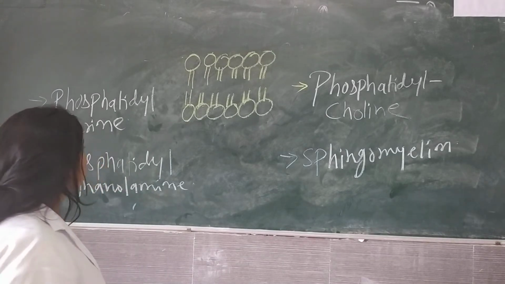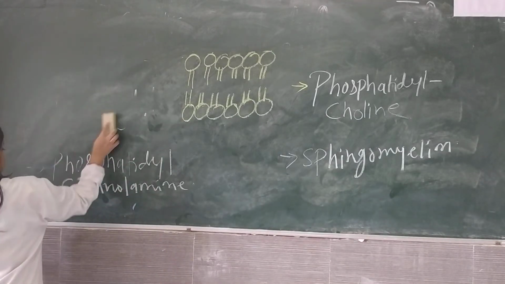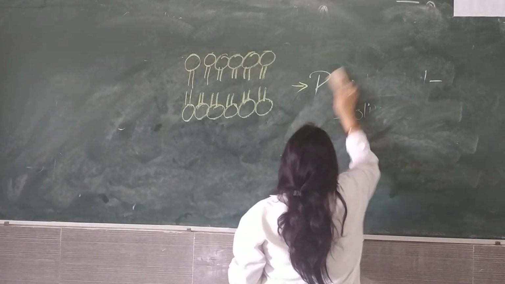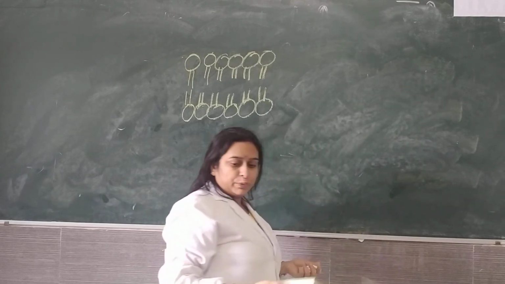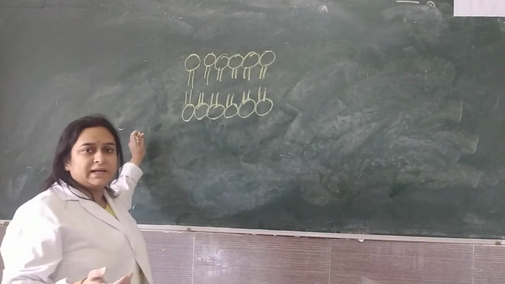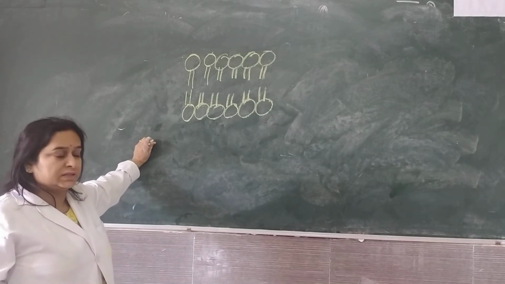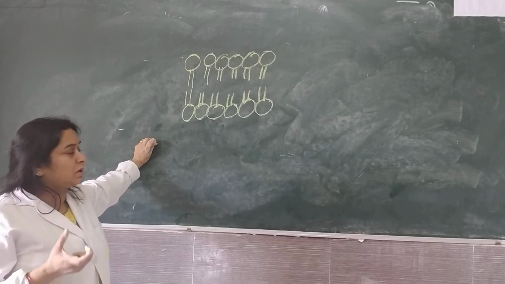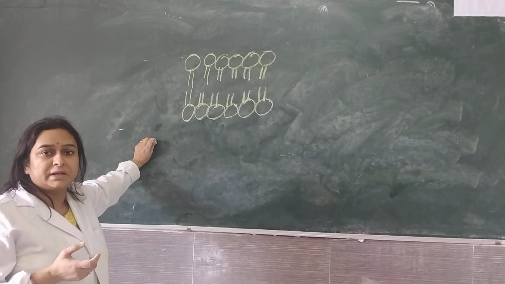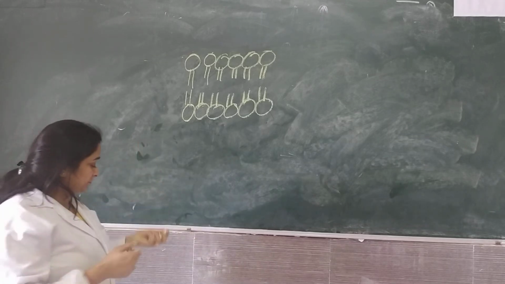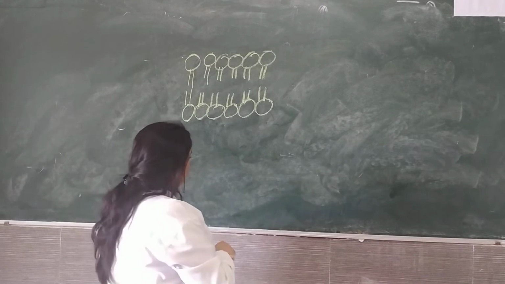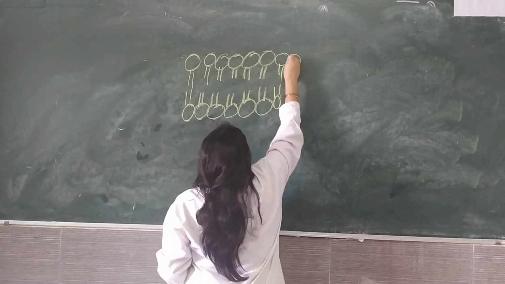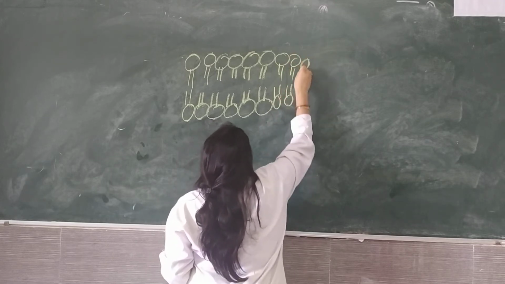Next, one more important thing that you must understand is that this phospholipid bilayer is fluid in nature. They are mobile in nature. So as we say that they are mobile, that gives us the concept that our cell membrane provides fluidity. So what do I mean? They are mobile, or it is fluid in nature.